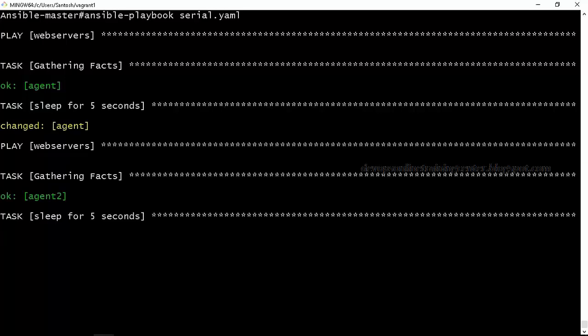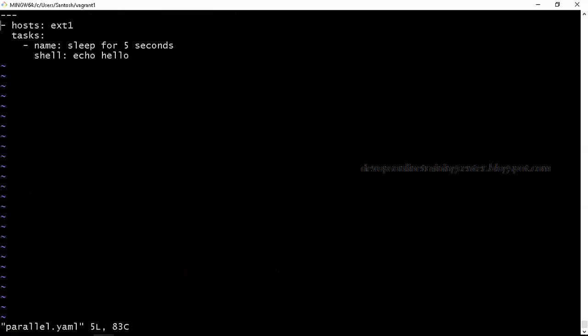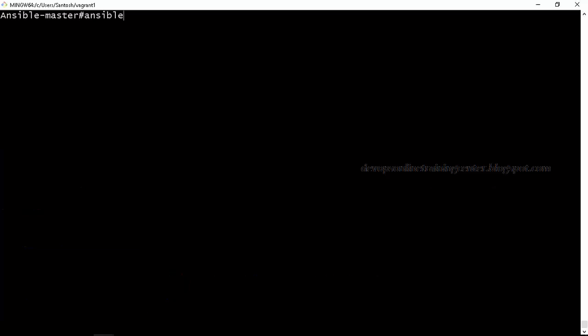Then it will sleep for 5 seconds. This is serial execution, right? If I remove that serial keyword, the execution will be parallel, right? So this is parallel. So let us execute the same for web servers group. Here I don't have the serial keyword, so now the execution will be parallel. We'll see what is the difference.